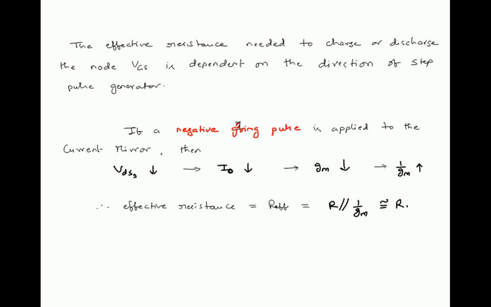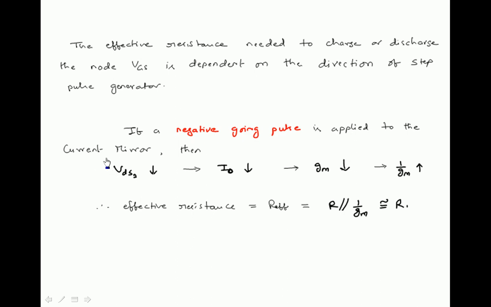First you will assume that a negative going pulse is applied. If it is a negative going pulse, previously the value is some 0 and it goes to some negative value, so the step value is reducing. Whenever the step value reduces, that forces the output terminal voltage, that is, the drain to source voltage of M2, VDS2, to reduce. Whenever VDS2 reduces, because of channel length modulation, for the same VGS, if VDS reduces, I naught reduces.